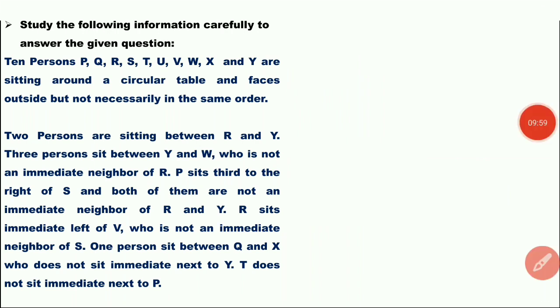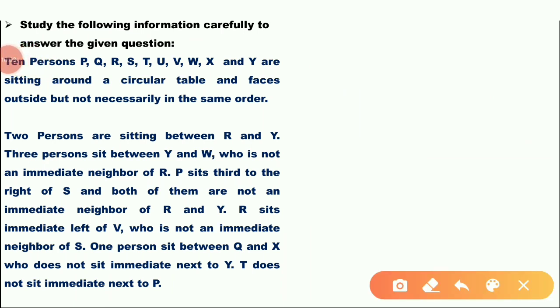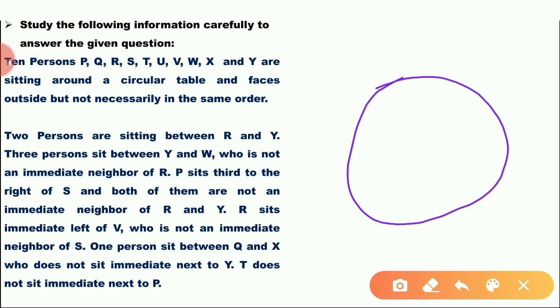This is a circular one. Then faces outside. There are 10 persons. 1, 2, 3, 4, 5, 6, 7, 8, 9, 10. There are 10 persons. Faces outside. Two persons are sitting between R and Y. Three persons are sitting between Y and W. W is not an immediate neighbor of R.